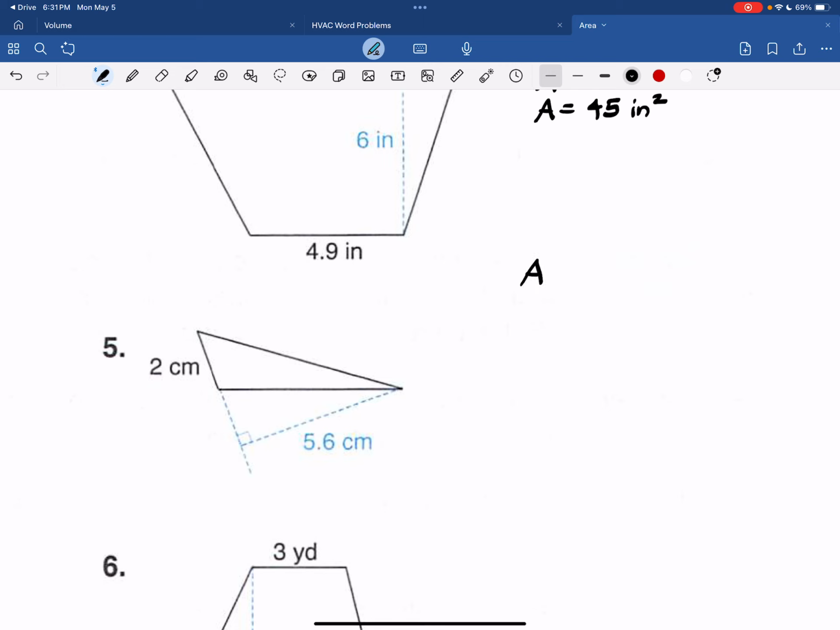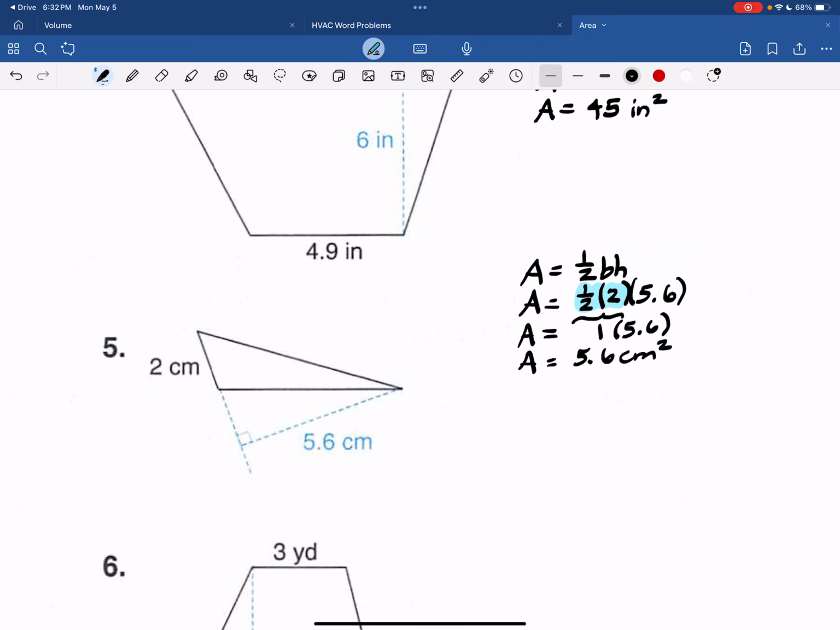Number 5 is a triangle, so we're doing 1/2 base times height. So 1/2 of 2 times 5.6. This is the easiest one on the page if you know what you're doing. 1/2 of 2 is 1, and 1 times anything is the anything. So the area is 5.6 square centimeters.